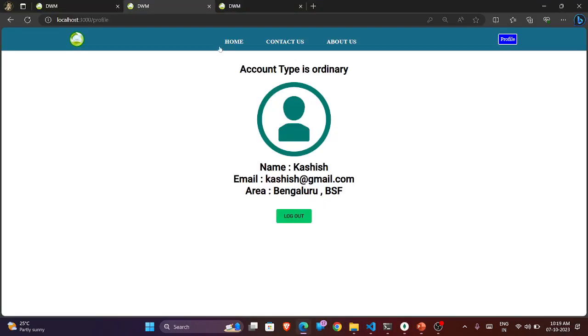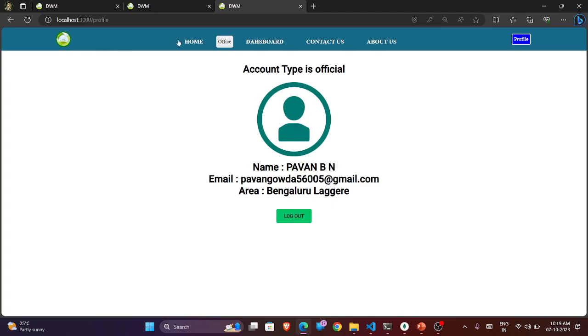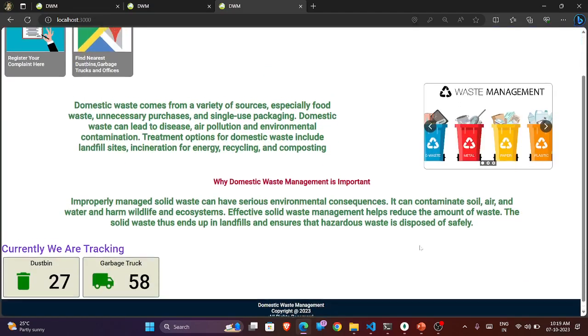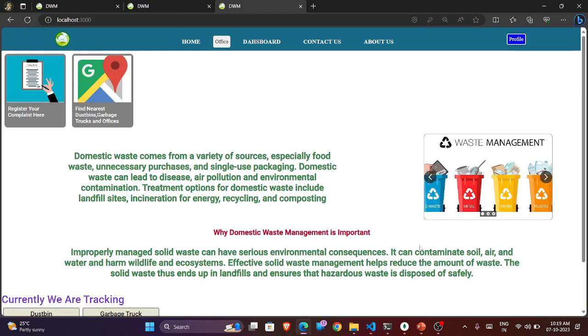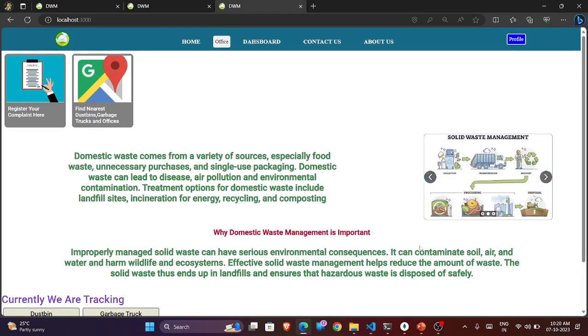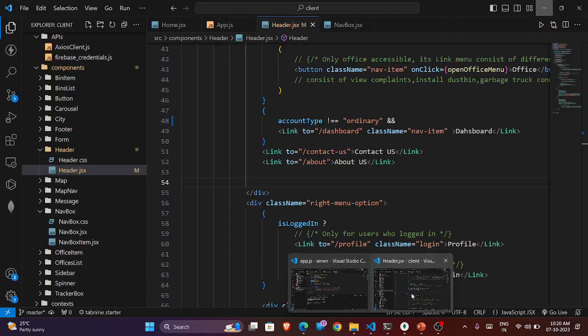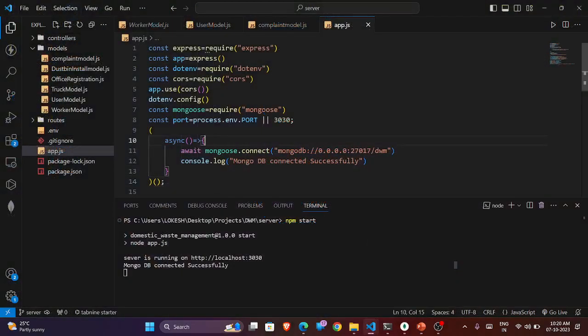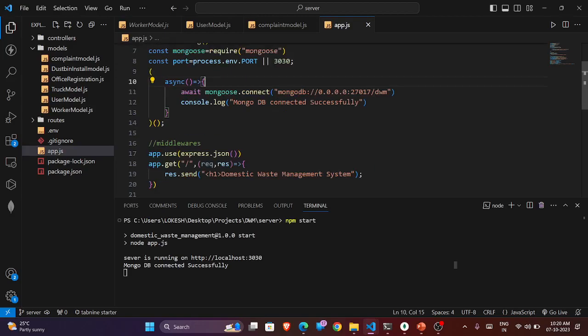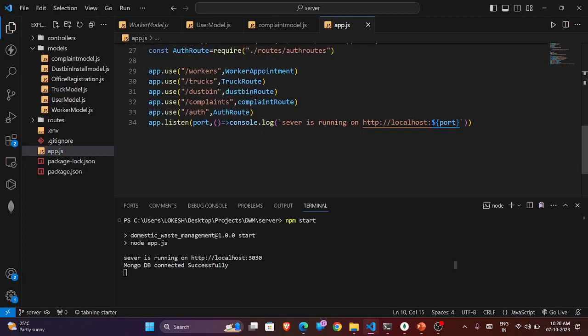So this is our application providing a prototype and most of the information and real-world implementation about managing waste, because it makes citizens dispose of garbage on time. This is our server application using Node.js which we built, which can manage all kinds of routes related to authentication, dustbin installation, complaints, and everything.